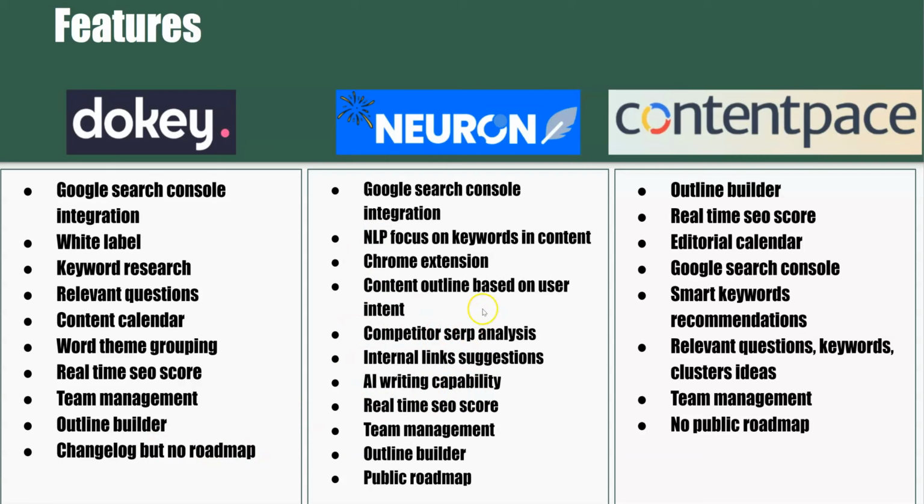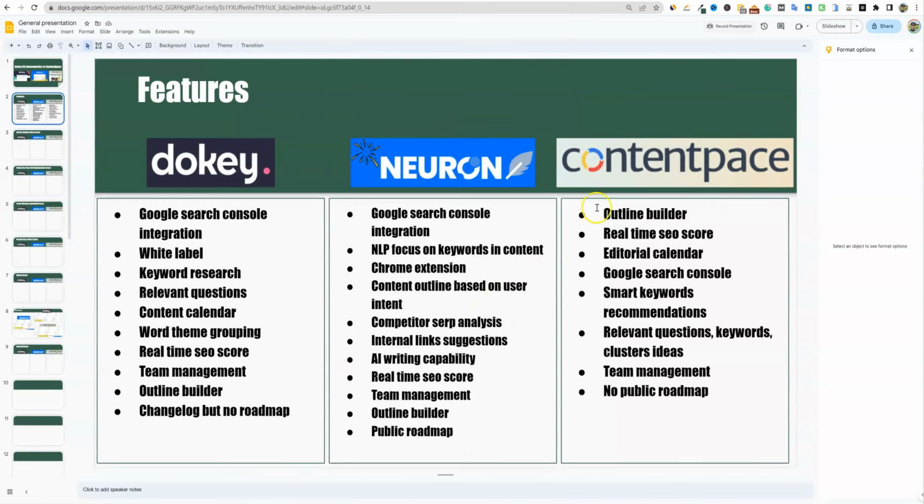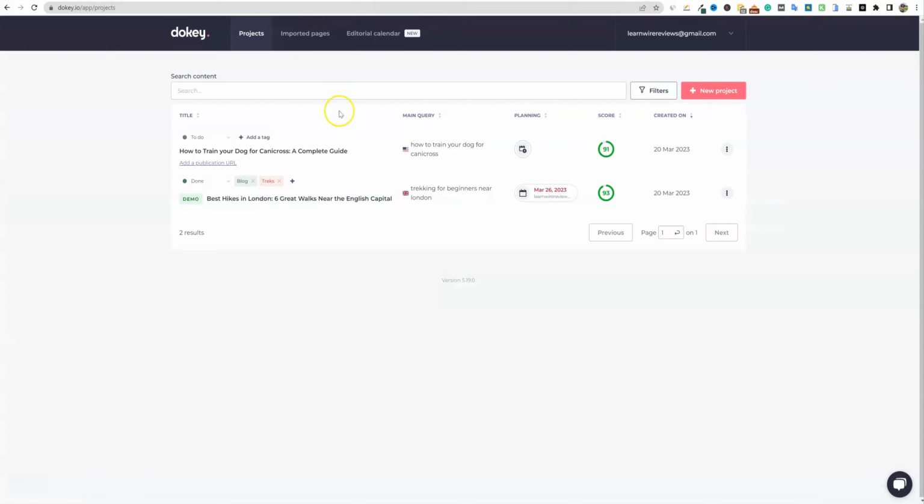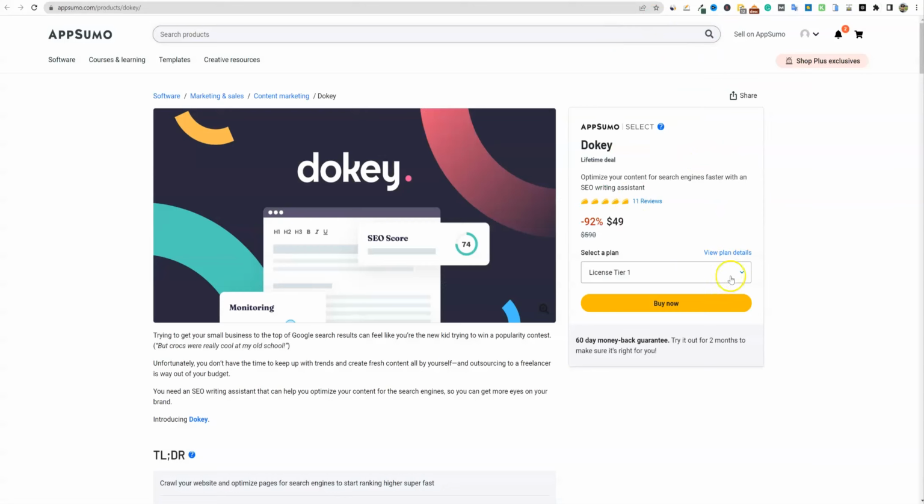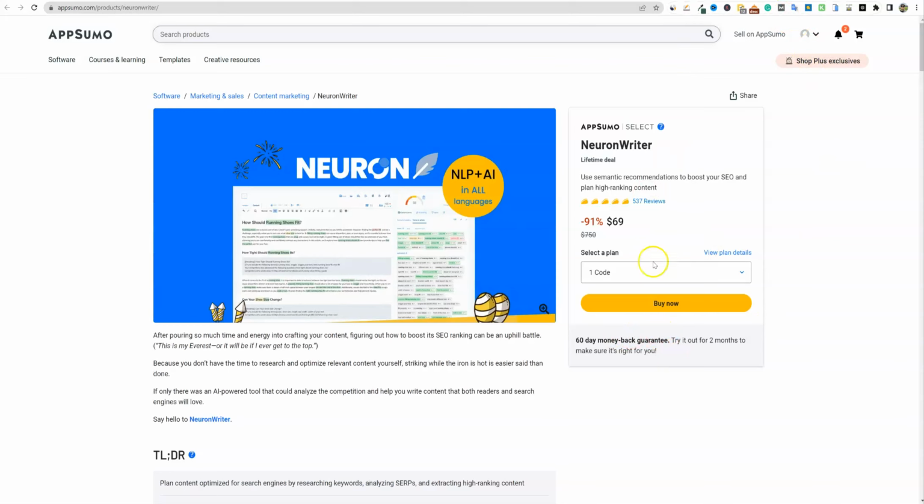So we have a bunch of different things to talk about. We're going to go ahead and go out of the presentation right here, and I just wanted to look at the timing, right? Dokey doesn't have a time limit right now. Neuronwriter just came back. I don't know how long this is going to be. Generally, it's going to be between 2 and 4 weeks if I had to make a guess.